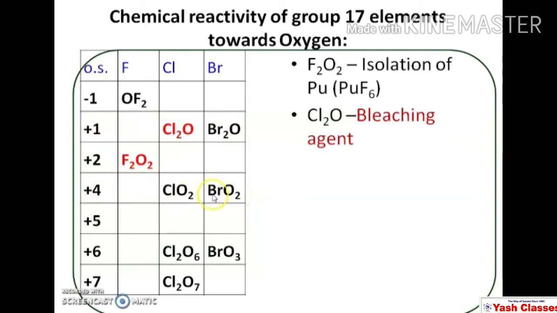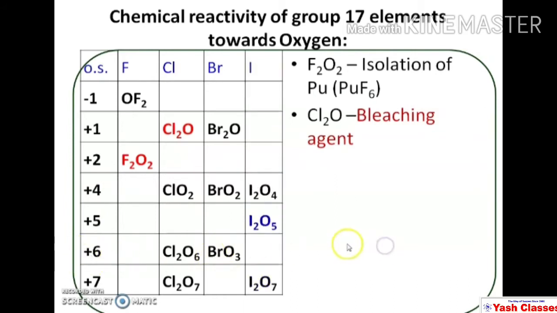In this compound, the oxidation state of bromine is +4. Bromine tetraoxide, the oxidation state of bromine here is +6. Iodine forms I2O4, I2O5, I2O7. This I2O5, iodine pentoxide, is used in the determination of carbon monoxide.